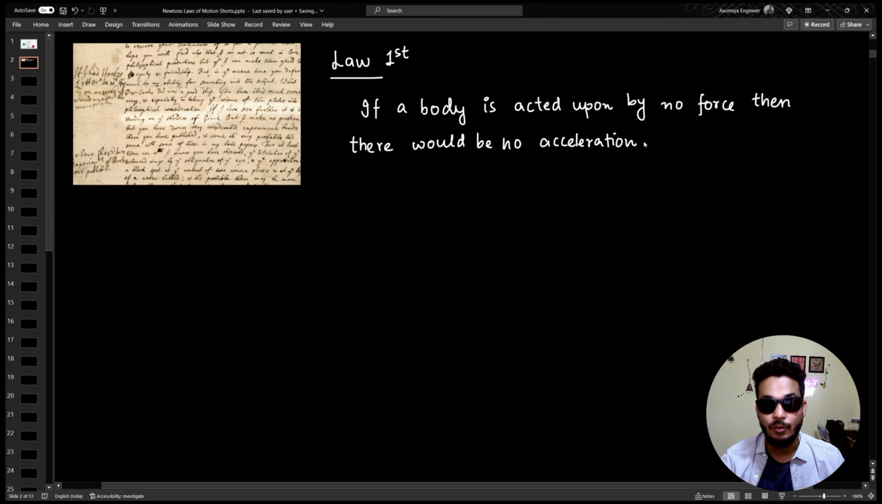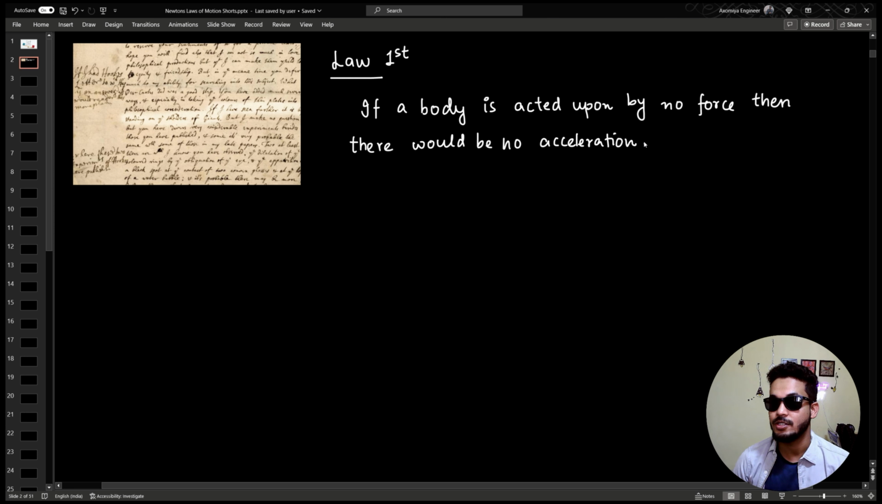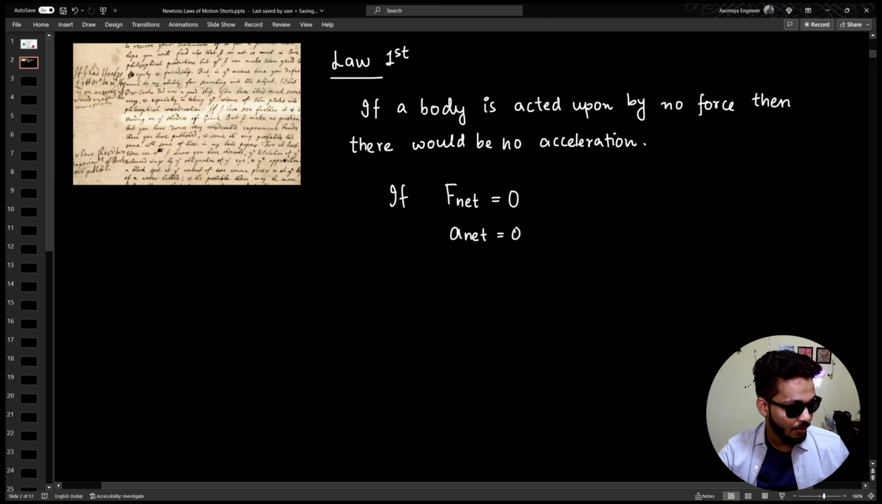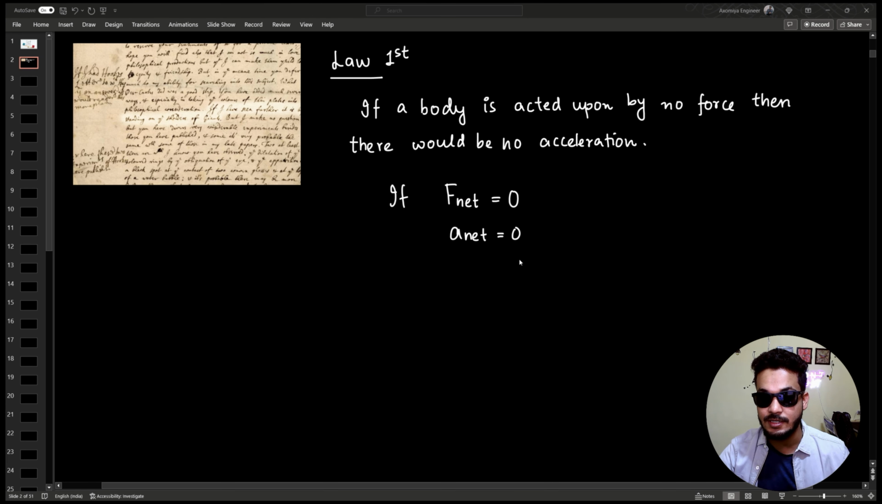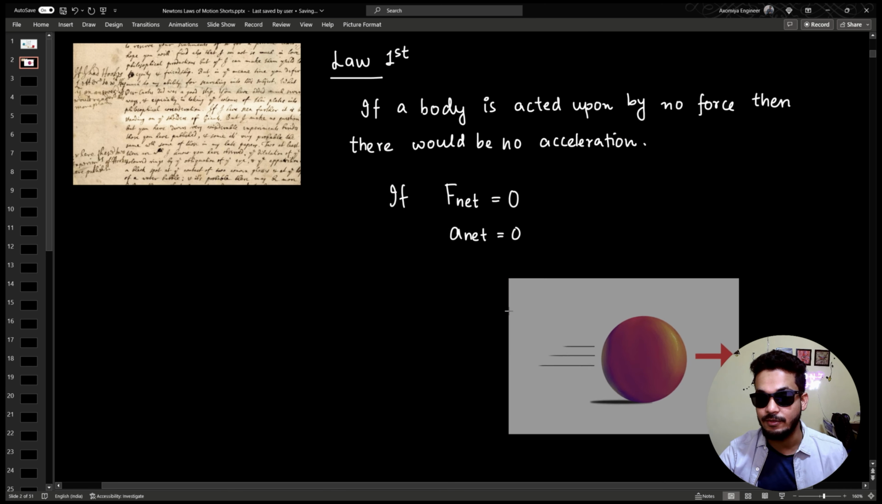There is a better way of explaining this by saying a body maintains a state of rest or of motion unless acted upon by an external force. Now that's a very fancy definition. Mathematically though, like how we will use it to solve JEE based questions is this: if a body is acted upon by no force, then there would be no acceleration. Mathematical implication: if F net, the net force on a body, is equal to 0, a net will also be equal to 0. Well, that means a body which is continuously moving will continue to move forever